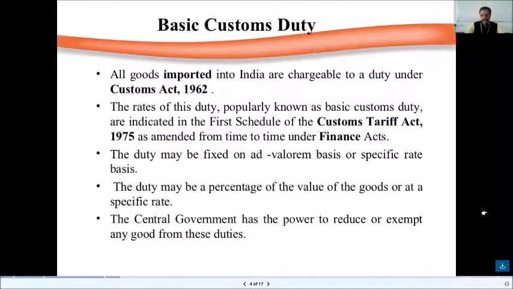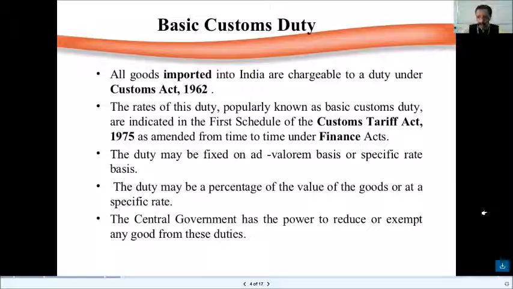So the basic customs duty: all goods imported into India are chargeable to a duty under the Customs Act of 1962. The rates of this particular duty, popularly known as basic customs, are indicated in the First Schedule of the Customs Tariff Act 1975 as amended from time to time under the various Finance Acts.